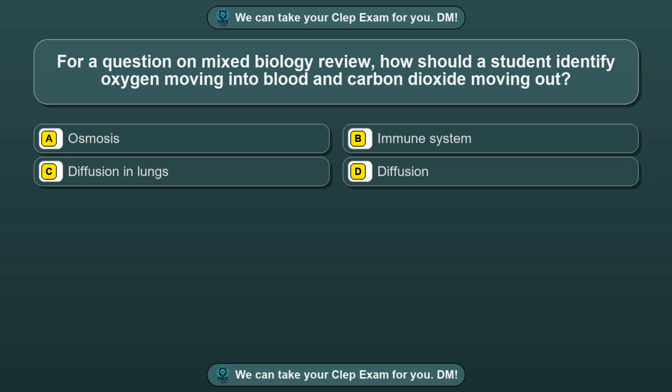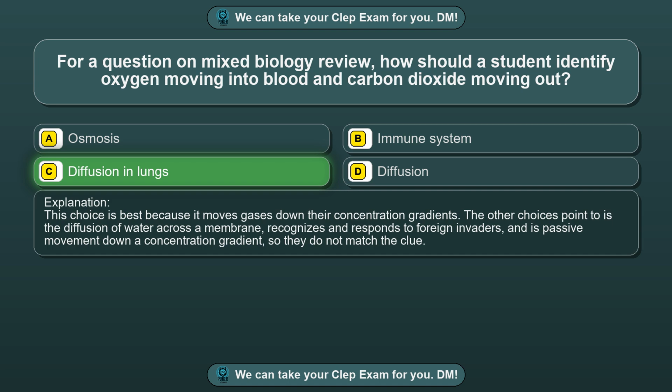Question 91. For a question on mixed biology review, how should a student identify oxygen moving into blood and carbon dioxide moving out? Option A, osmosis. Option B, immune system. Option C, diffusion in lungs. Option D, diffusion. The correct answer is option C, diffusion in lungs. This choice is best because it moves gases down their concentration gradients.